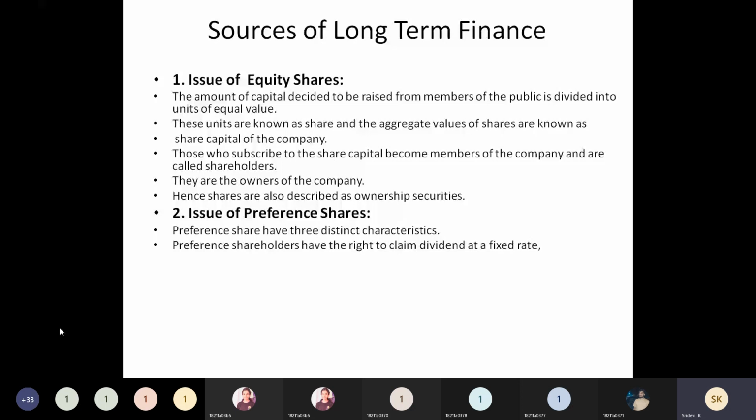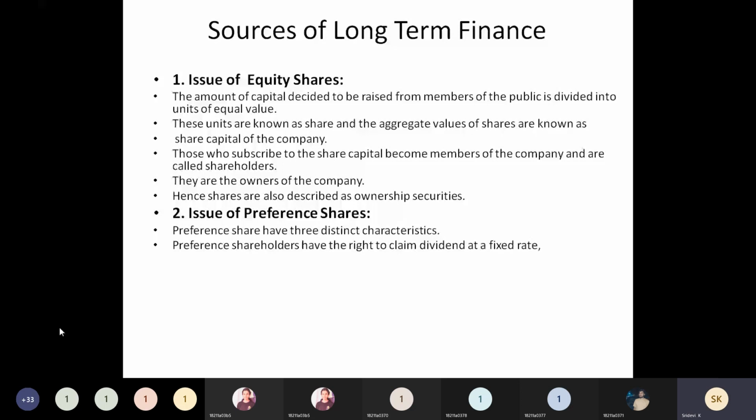So we can divide preference shares into different types. While issuing, they will give the information about which type of preference shares they are issuing.